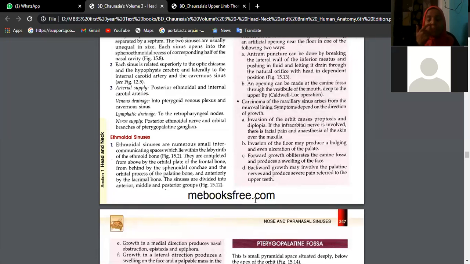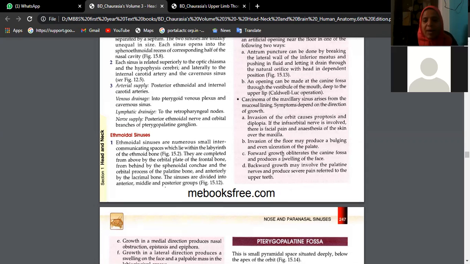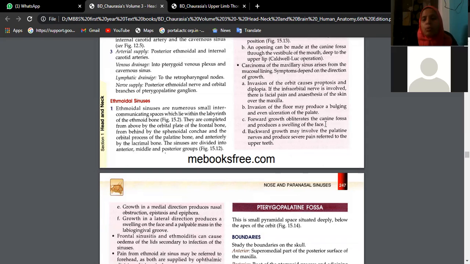Sometimes, because the roof is formed by the orbit, if there is any extra bony mass growth or mucous membrane overgrowth, it is leading to cancerous invasion into the orbit, which will cause the eyeballs to protrude outside. You call it proptosis, and it may lead to double vision, that is diplopia. Invasion in the floor may produce bulging and even ulceration of palate, and forward growth obliterates the canine fossa and produces swelling of face.